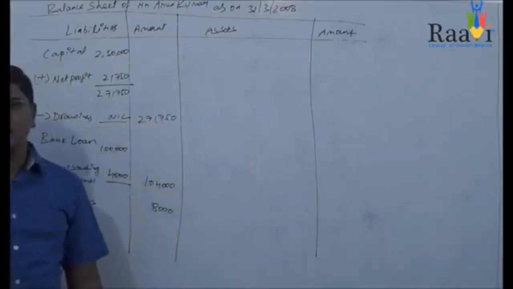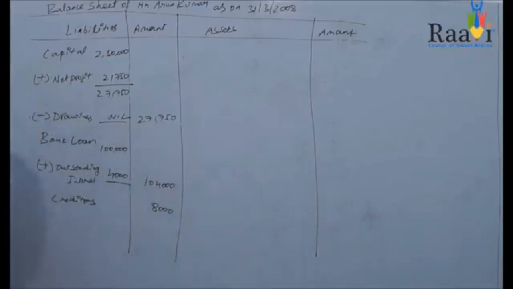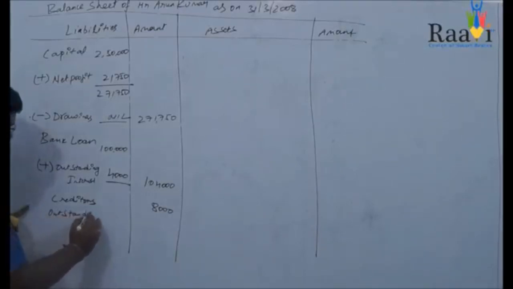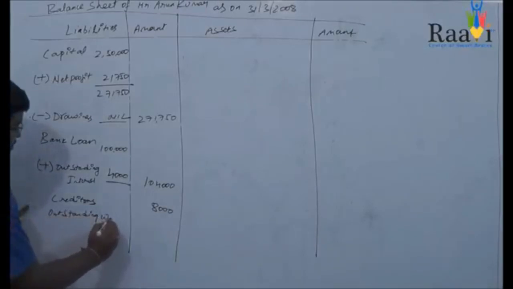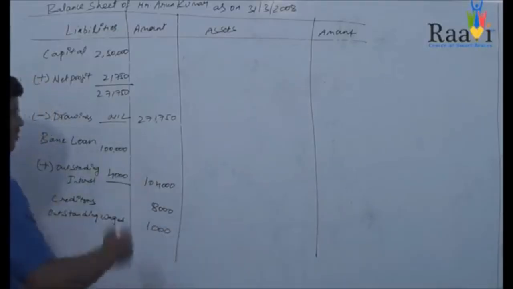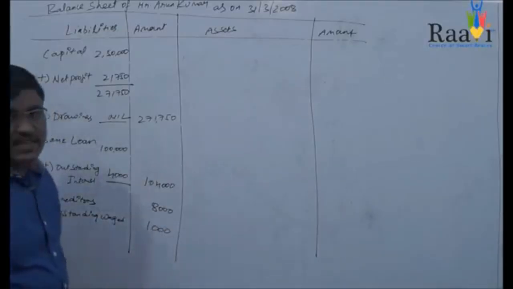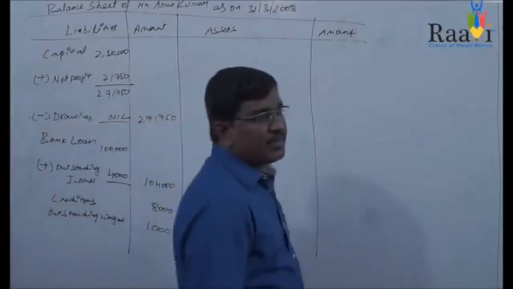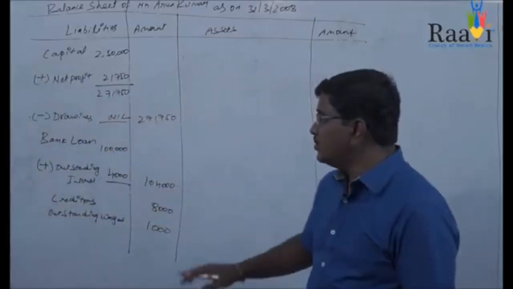In this case also you may find outstanding wages of rupees 1,000, and you need to consider this in the liability side. So you will be writing outstanding wages 1,000. So these are the items which come in the liability side of your balance sheet.